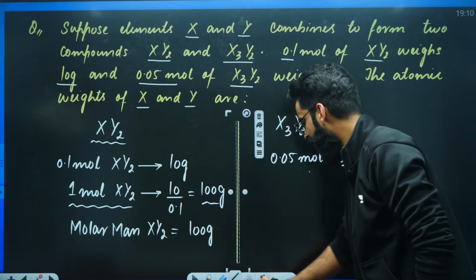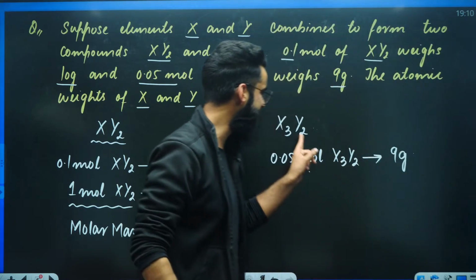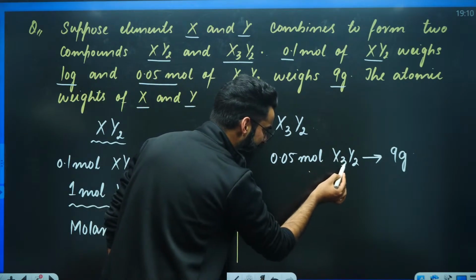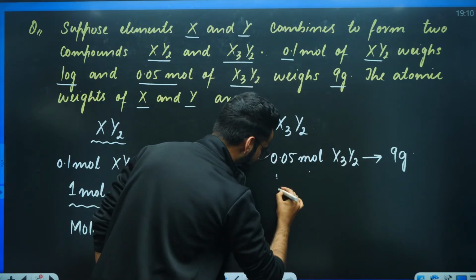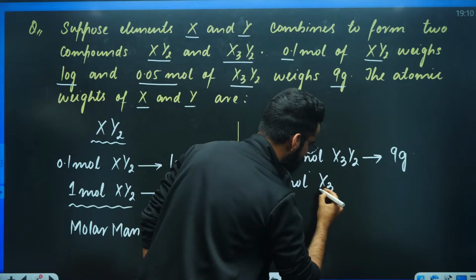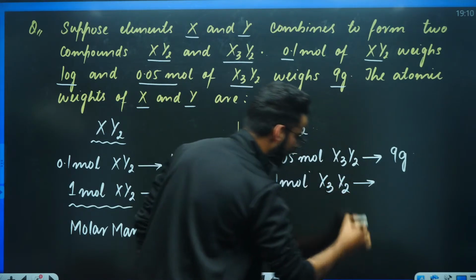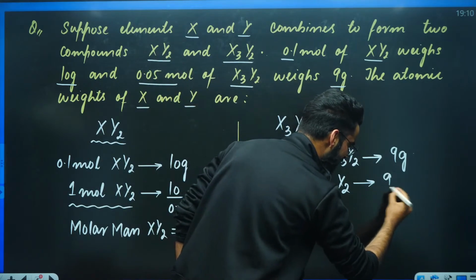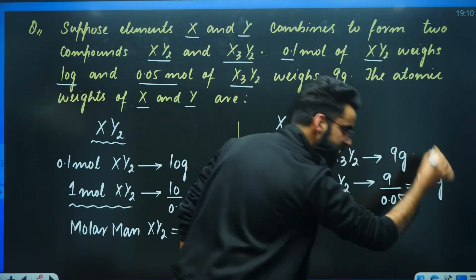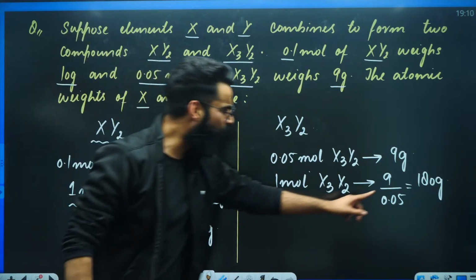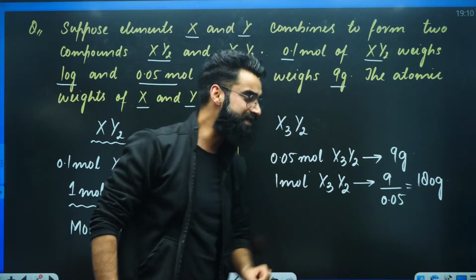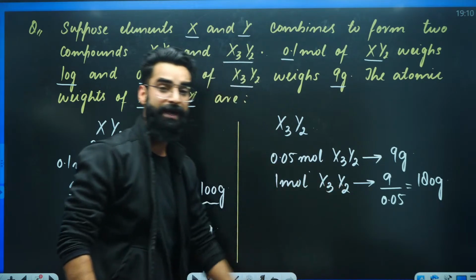Now point number 2. What is point number 2? I'll use the similar procedure in the second case as well. Have a look properly. 0.05 moles of X3Y2, it weighs 9 grams. So can I say, by using the unitary method, 1 mole of X3Y2 weighs 9 divided by 0.05 grams, which comes out to be 180 grams. Correct? So if I ask you what this 180 grams is, can I say it is basically the mass of 1 mole of X3Y2.